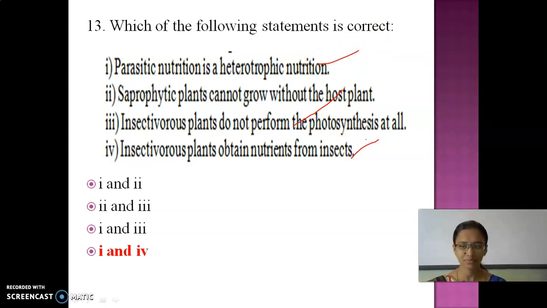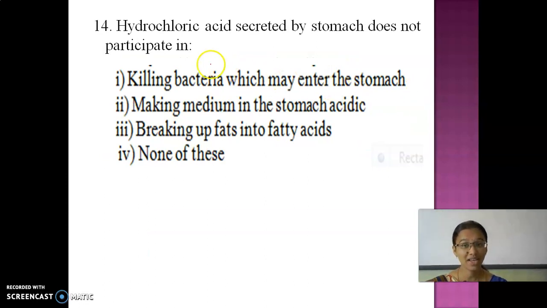Okay. And hydrochloric acid secreted by the stomach does not participate in which? Yes, our stomach secretes hydrochloric acid. Does it not take part in killing bacteria which may enter the stomach? Yes, it kills the bacteria. And then making an acidic medium in the stomach.